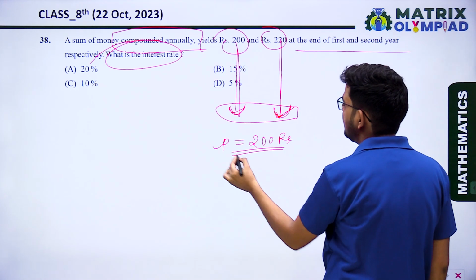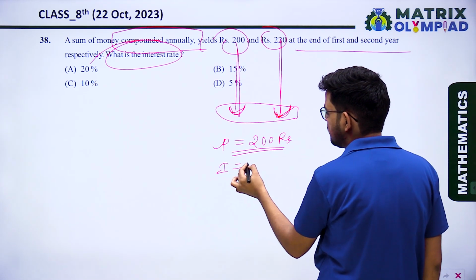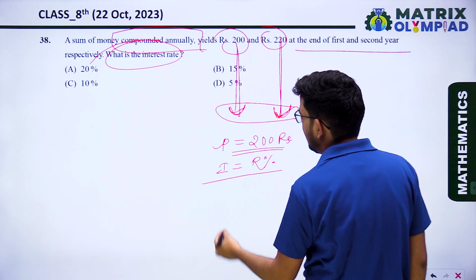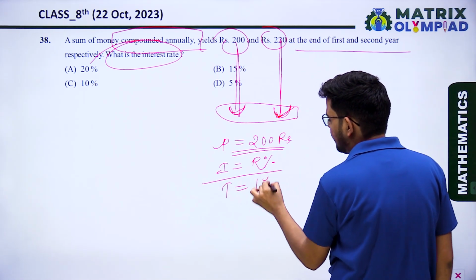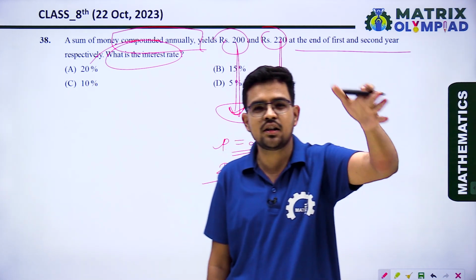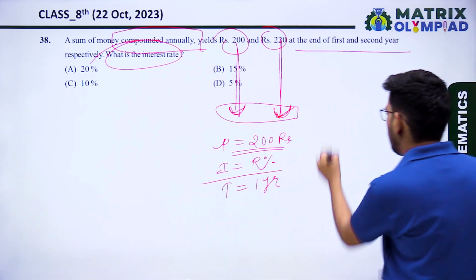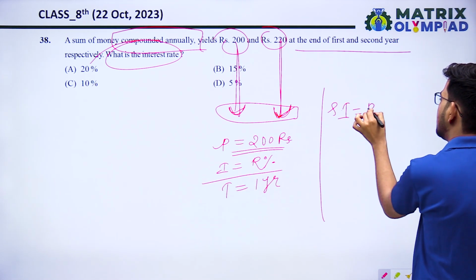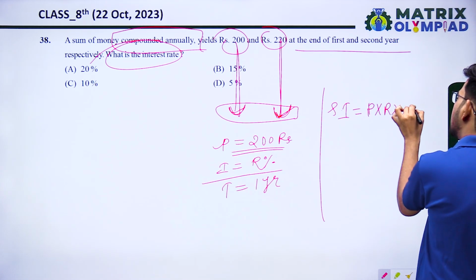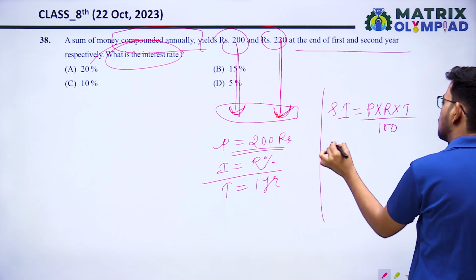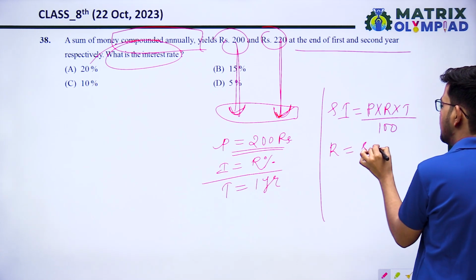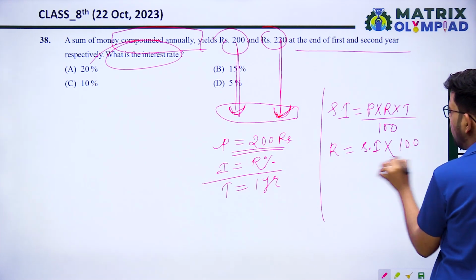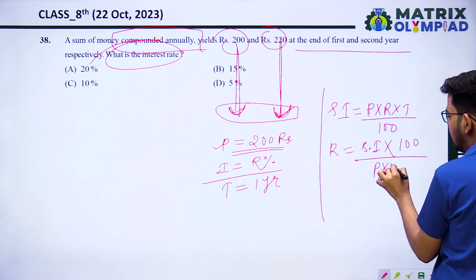And what is the interest rate? We are just finding it, so just assume the interest rate is R%. And what is the time? Time is 1 year, from the end of the first year to the end of the second year. So we can use the formula of simple interest. What is the formula of simple interest? P into R into T upon 100. So R will be simple interest into 100 upon P into T.